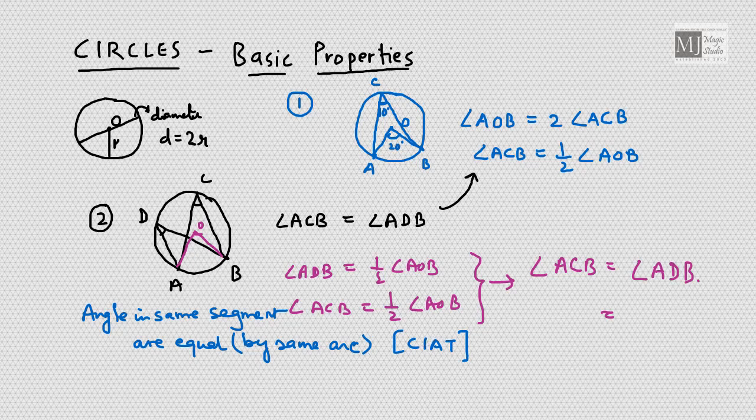Now, what do you mean by converse is also true? Converse is also true means, suppose two angles are subtended by this line segment AB, ACB and ADB.